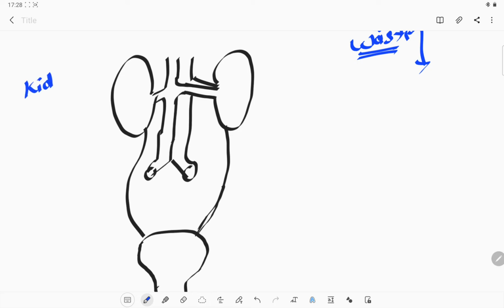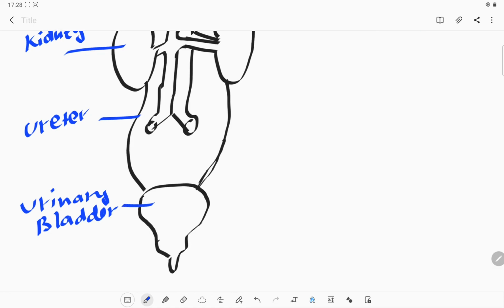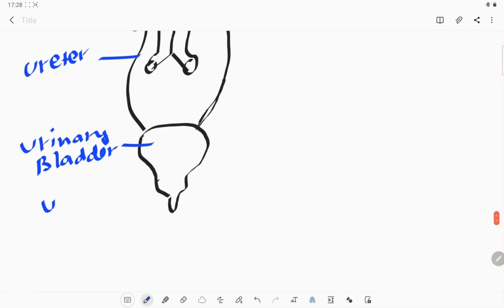So this is the kidney, this is the ureter, and this is the urinary bladder, in which all the urine gets collected, and this is the urethra. The last portion is known as the urethra, and the end is the urinary opening, okay.